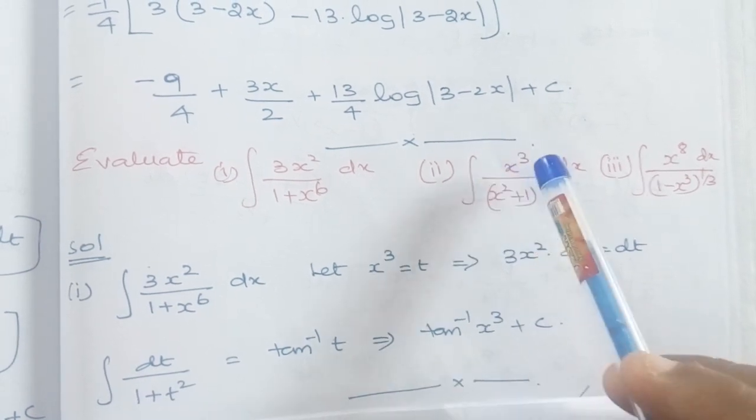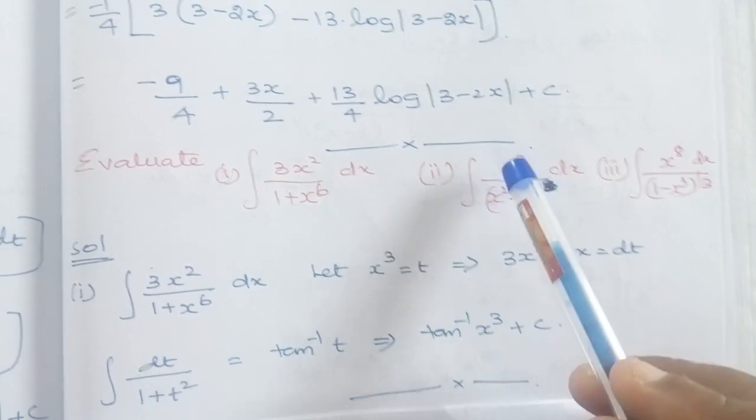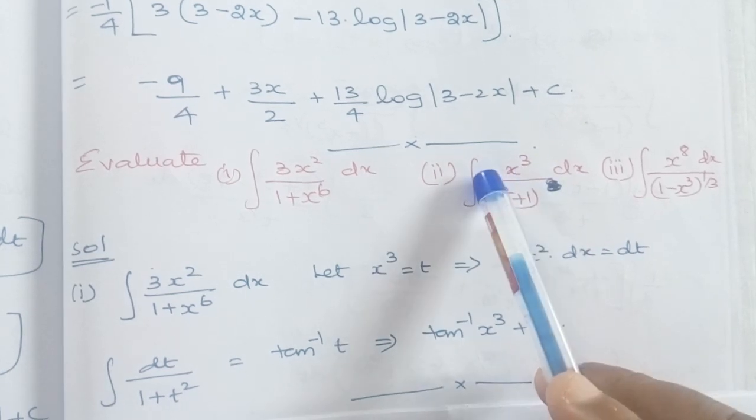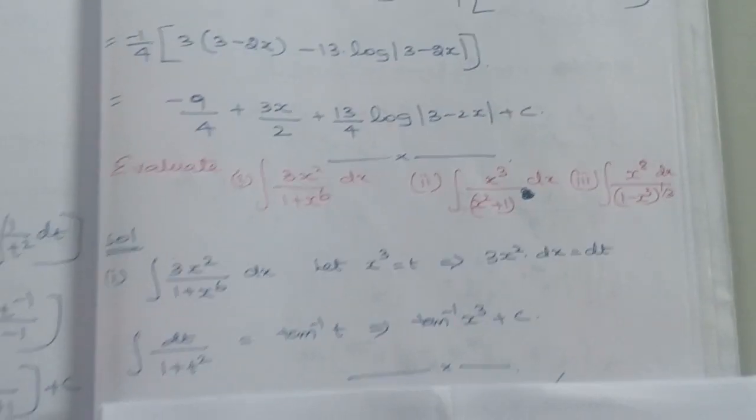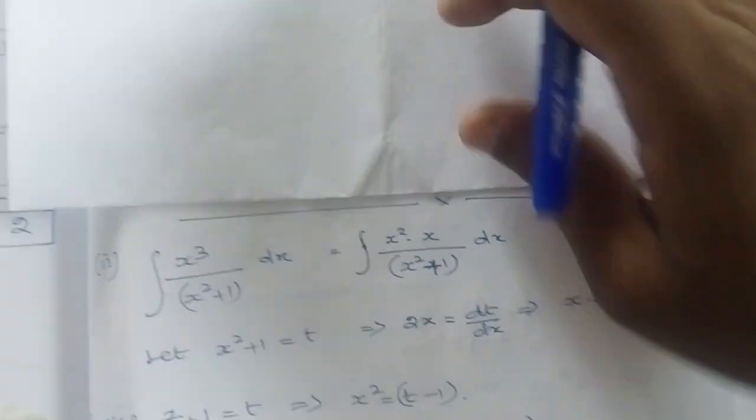But here in the numerator we have x cube. So for our convenience, this x cube can be written as x square into x dx, and then we can proceed with the problem. Now I will show you the solution. You just look at this.